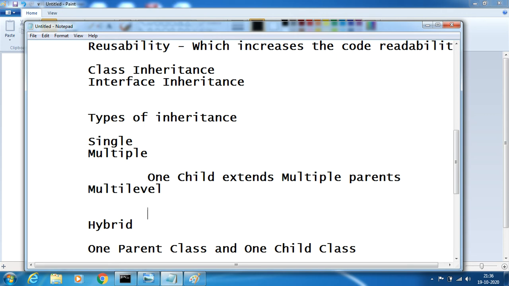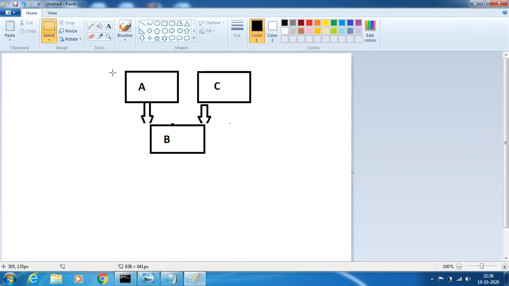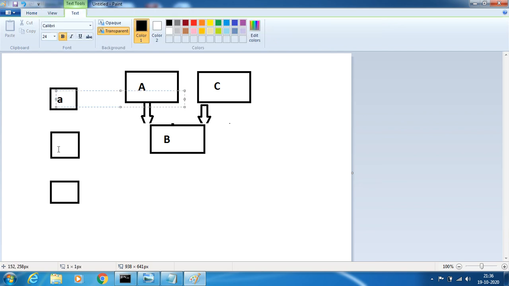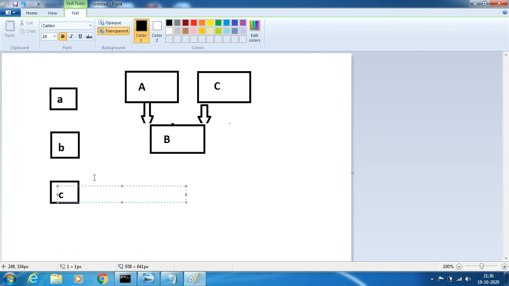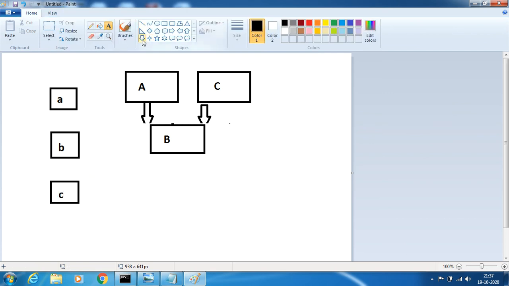This may go one level after another. For example, if I have a few classes like A, B, C, and I speak about multi-level inheritance, I say this is A, this is B, and this is C. C is a child of B, hence this is the extends keyword, and B is a child of A.